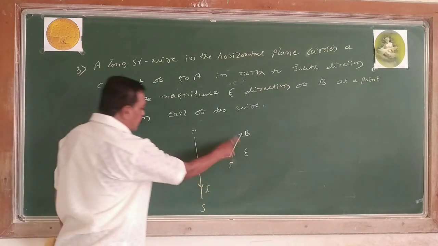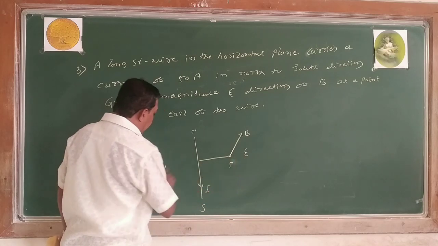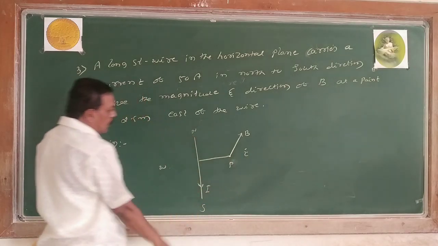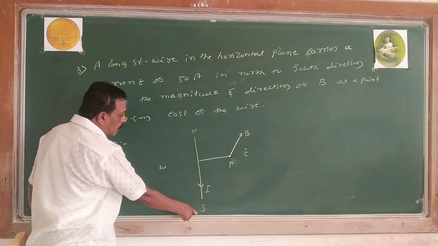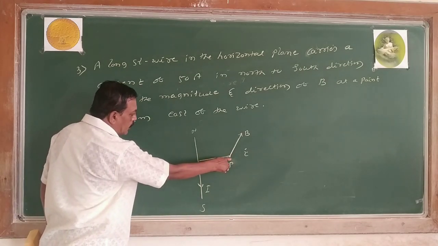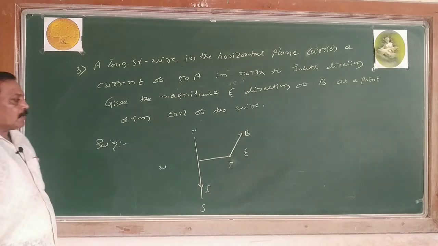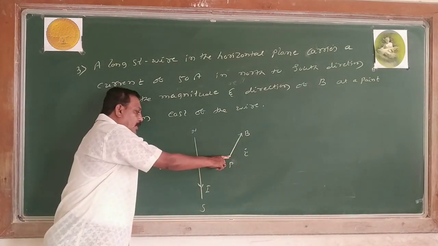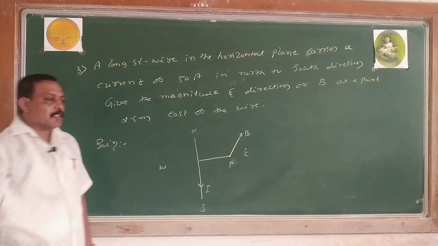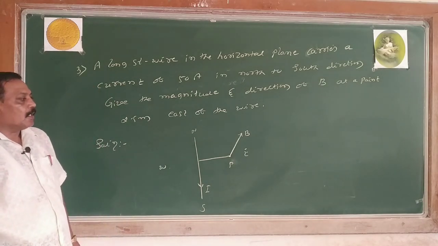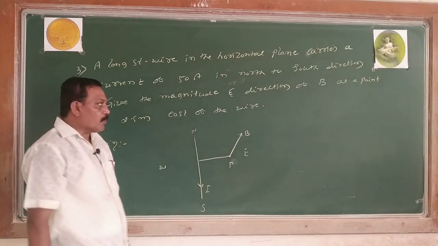Now this is our figure. East, west, north, south. The current is moving from north to south and the point is towards the east at 2.5 meters. Our aim is to calculate the magnetic field. Its direction is perpendicular to the point and it is outward, out of the plane of the paper. Right? Then I go for the magnitude.